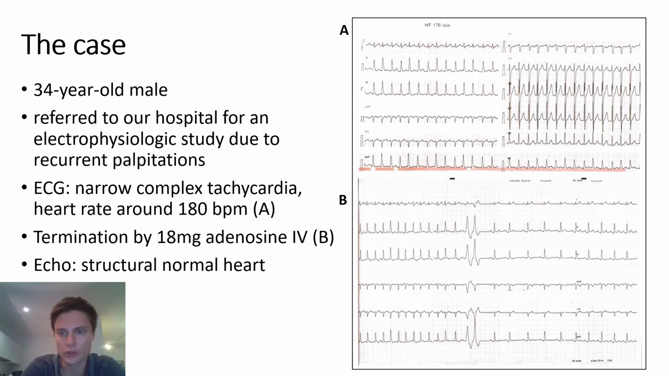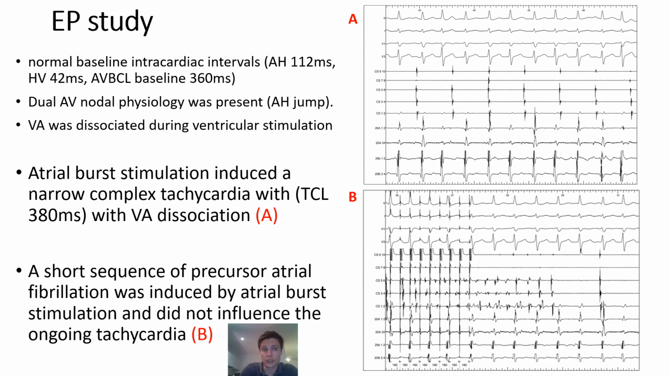This tachycardia was successfully terminated by the administration of 18 mg adenosine, which you can see on the bottom right of the slide. An echo has shown a structural normal heart. We jump directly into the EP study. In the beginning of the EP study, we showed normal baseline intracardiac intervals. Dual AV nodal physiology was present, and VA was dissociated during ventricular stimulation.